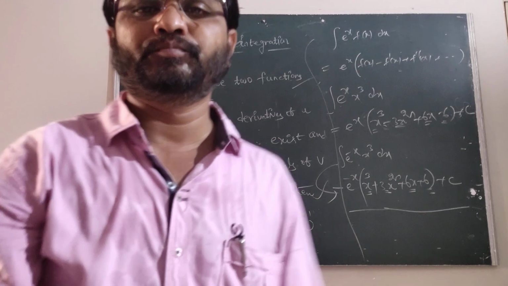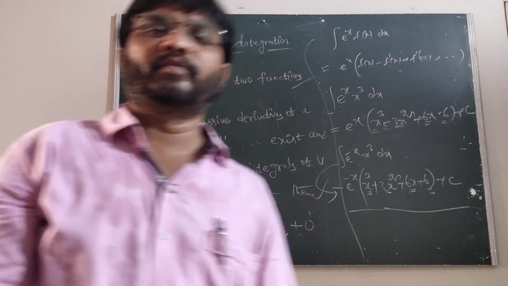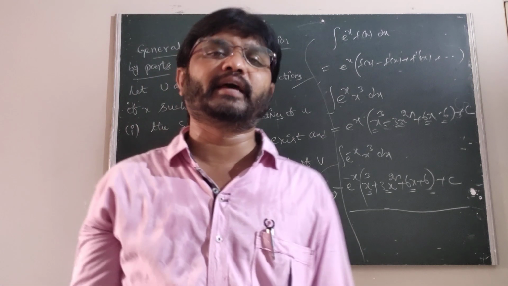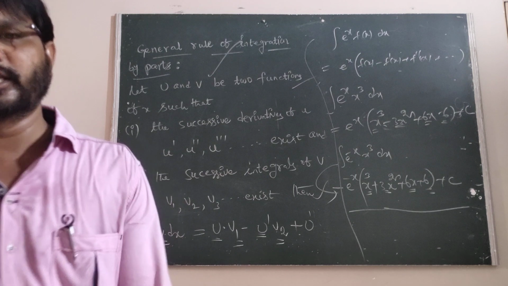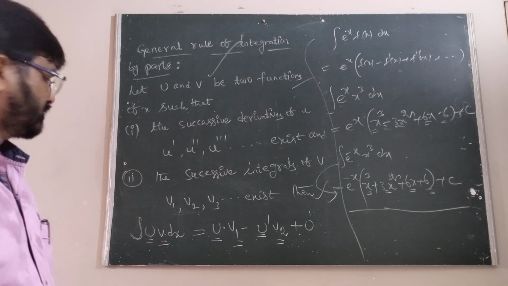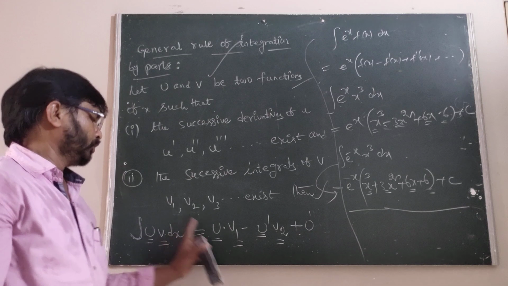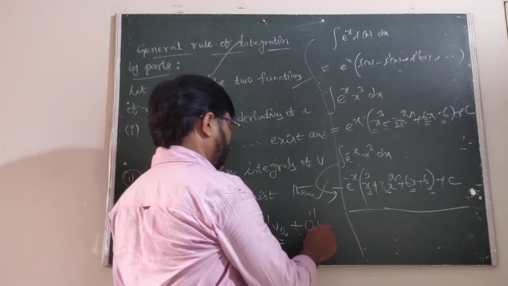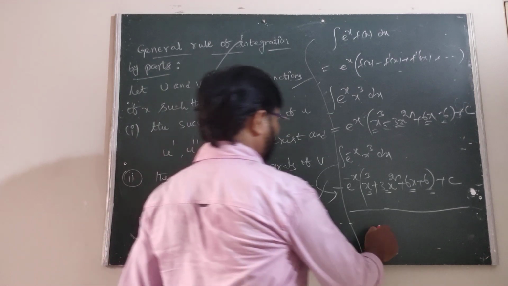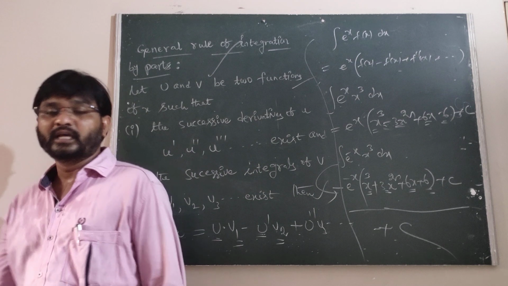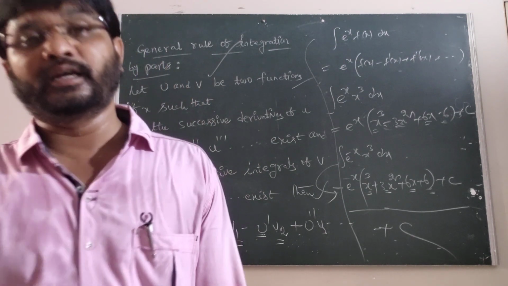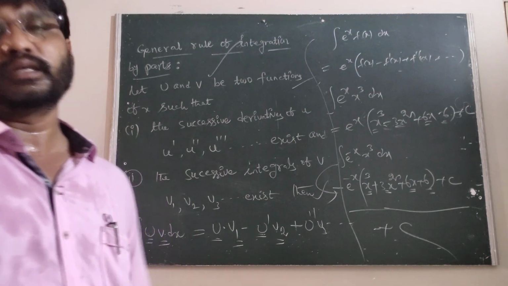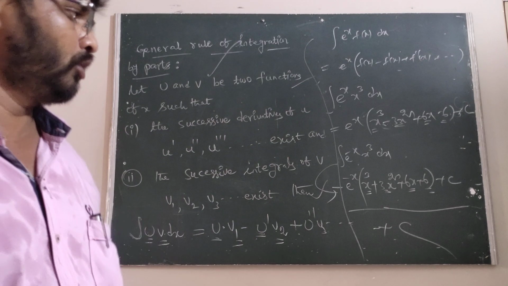Therefore, this is the general rule of the integration by parts. U is the first function, v is the second function. The successive derivatives of u are u dash, u double dash, u triple dash. The successive integrals of v, that is v1, v2, v3 and so on, exist. Therefore the integral of u into v is u into v1 minus u dash into v2, plus u double dash into v3 and so on. Finally you take plus c. This is the general rule of integration by parts. Is it clear? These are also important.